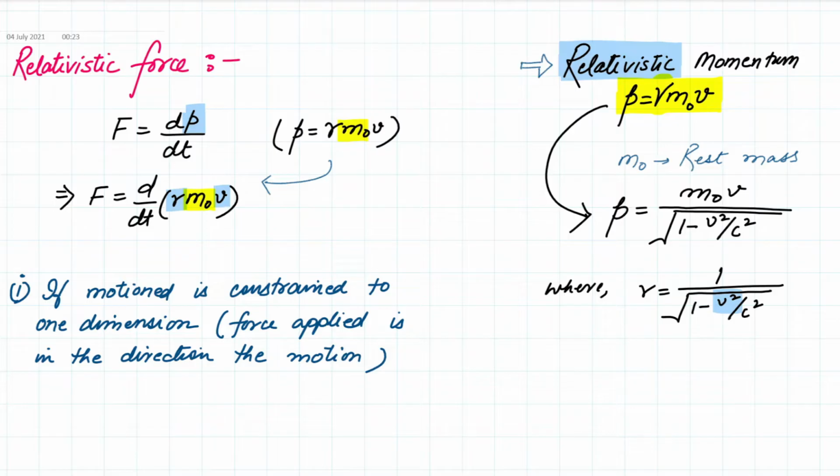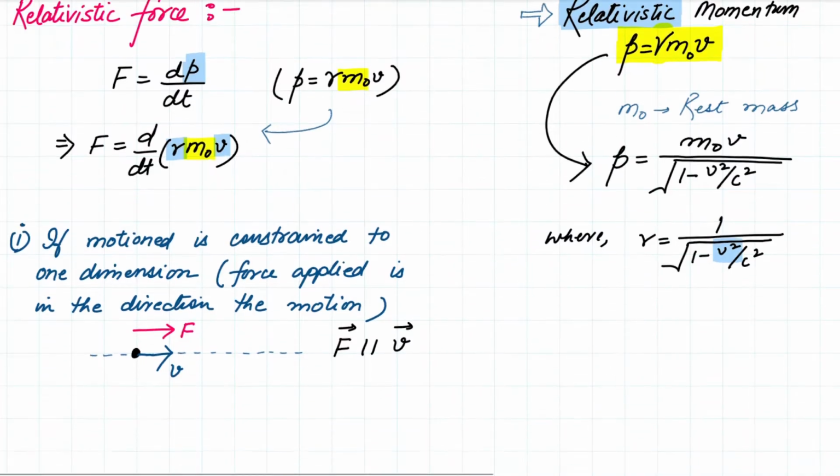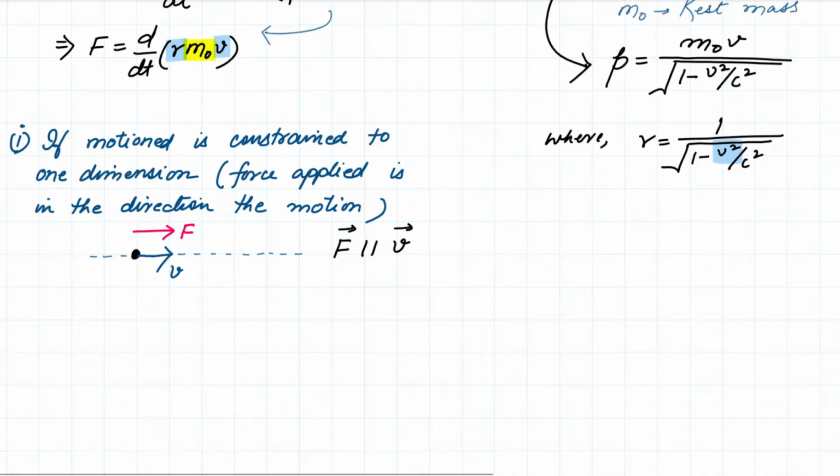Which means what? It means that if there is an object and its motion is restricted to only one dimension, that means it can have a velocity component only in this particular dimension. In that situation, if the force that is being applied is also in the same direction, then I can say that force is parallel to V. Whatever the force direction is, it is parallel to V. Under that circumstance, I can use this equation and further resolve its terms.